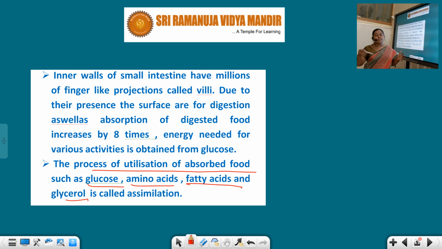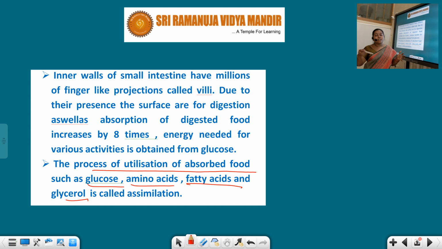Glucose, amino acids, fatty acids and glycerol, all these are needed by the organism. This process of utilization of the absorbed food is called assimilation.